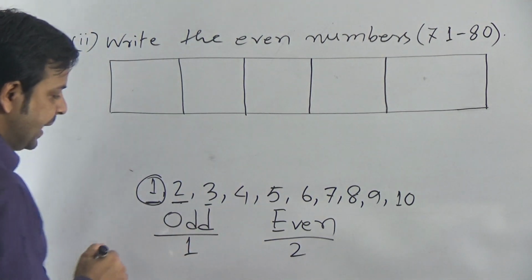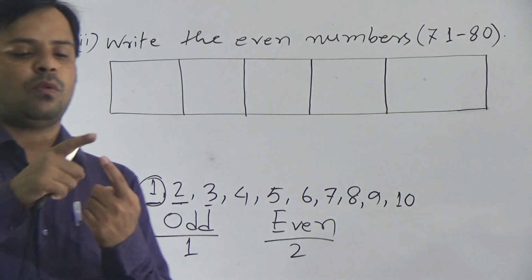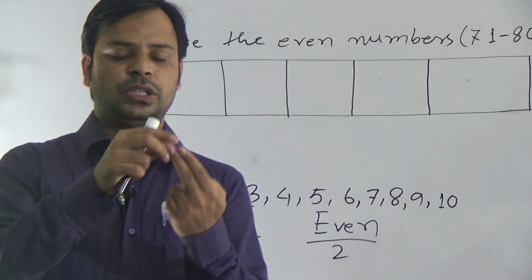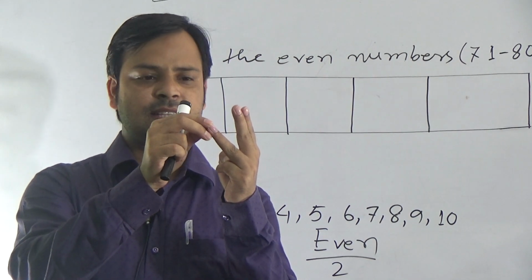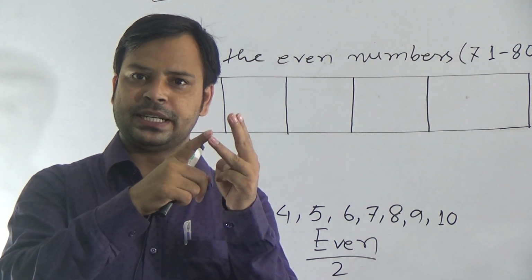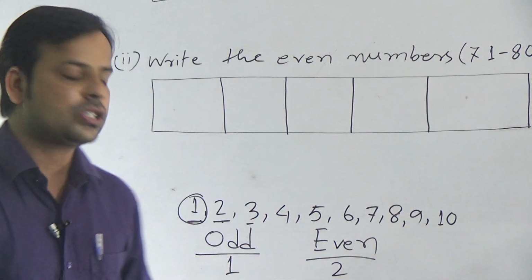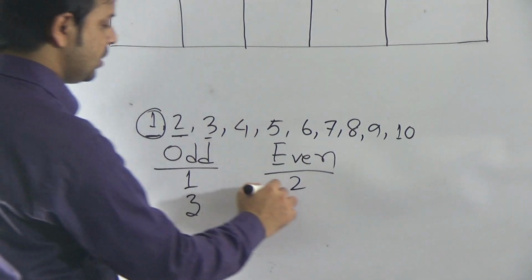Now go to 3. To express 3, we can show here 1, 2. This is one pair. That is another one. It means that this one is without pair. If it is without pair, then the number is not even. That is odd. So 3 is odd.